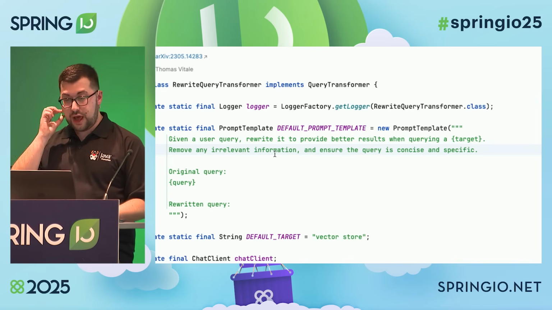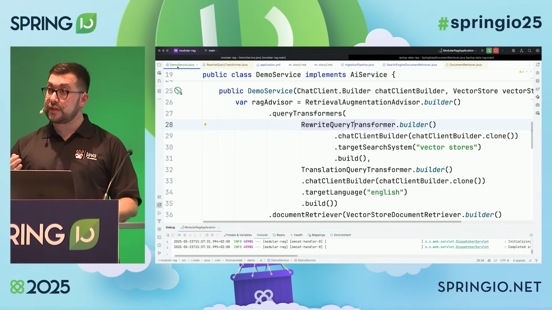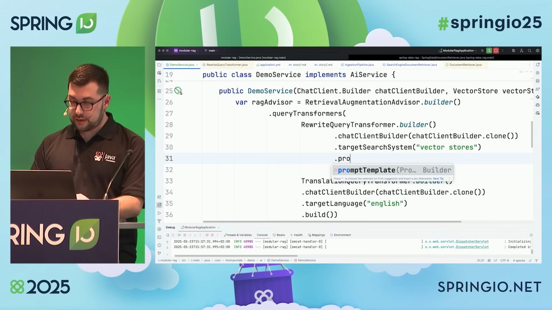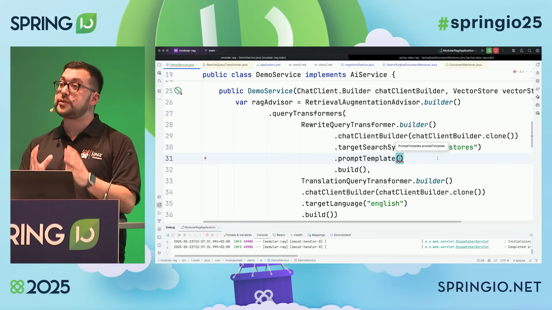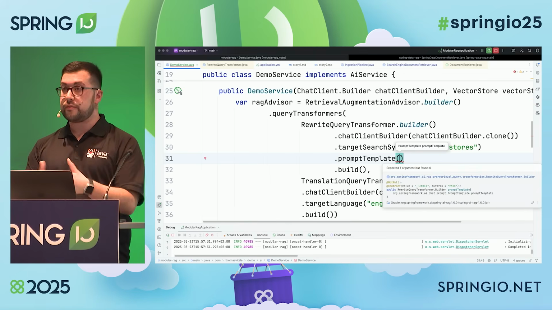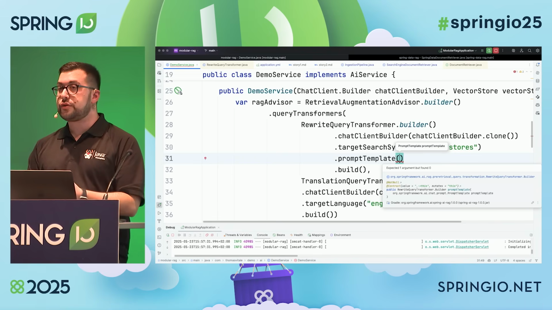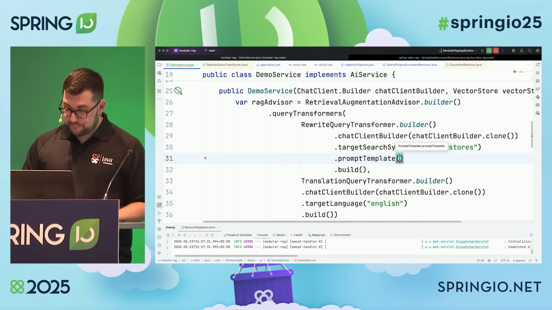So it's important to have this in mind, that all these default prompts that come out of the box in Spring AI, you have the power to override them. So here I can provide my own prompt template and adjust it and tailor it for my specific use case. All these default prompt templates work for many different use cases, but you might have a situation where you need to tweak it a bit. So it's a good idea to think about it.